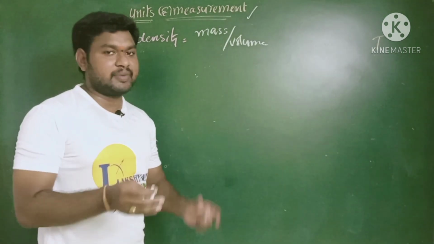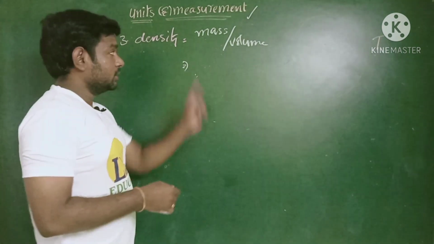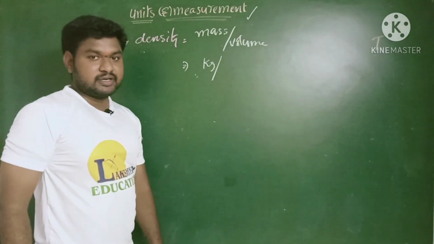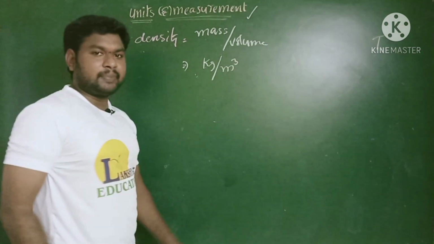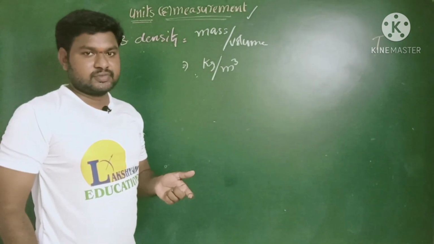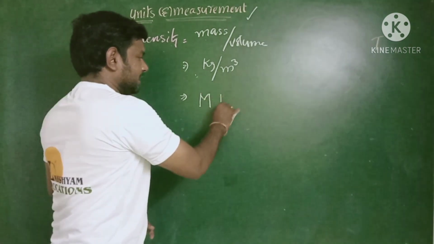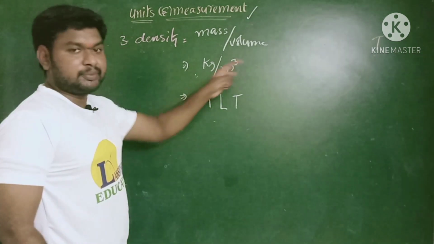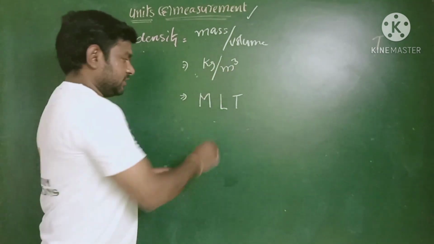Now we try to define the dimensional formula for this one. So first of all, we try to write the SI unit for this one. Mass per volume, that means kilogram. The SI unit for mass is kilogram, volume meter cube. Kilogram per meter cube, this is the unit for density in the SI system. So now we try to write the dimensional formula for this one. M L T, right? So look here, kilogram per meter cube only. So there is a numerator and a denominator.